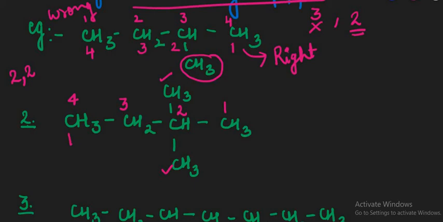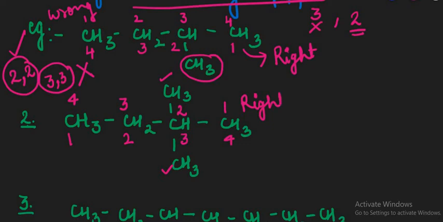But if by providing 1, 2, then it is 3 and 4, then they will receive the number 3 and 3. So that is not possible. You cannot provide them the highest number. You need to provide them the smallest number. So that is the right way to provide the numbering.